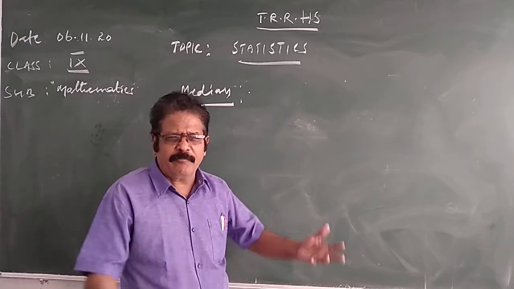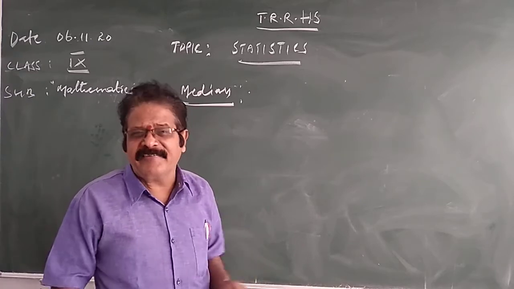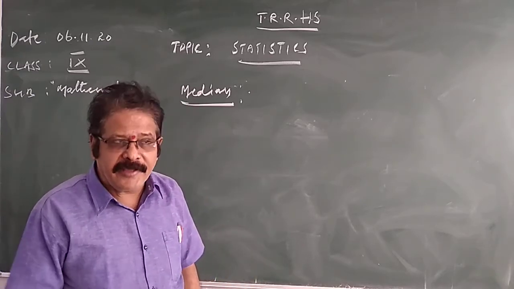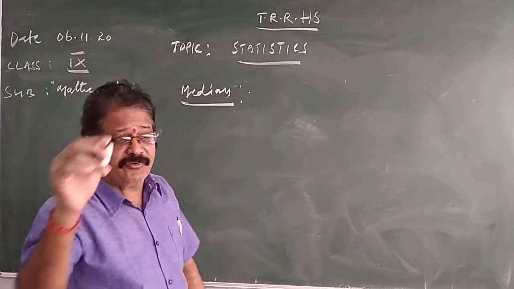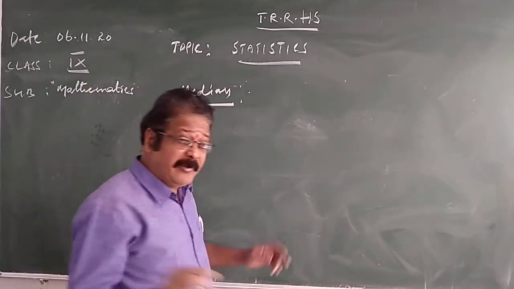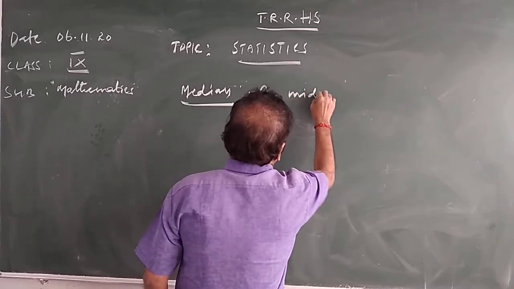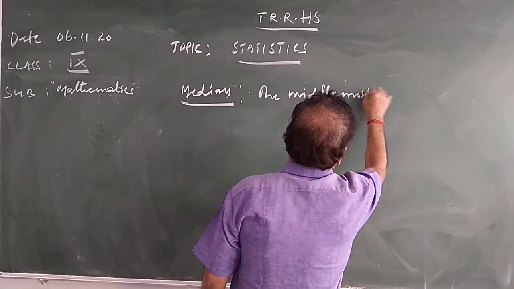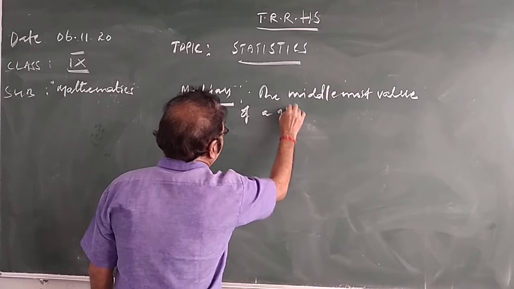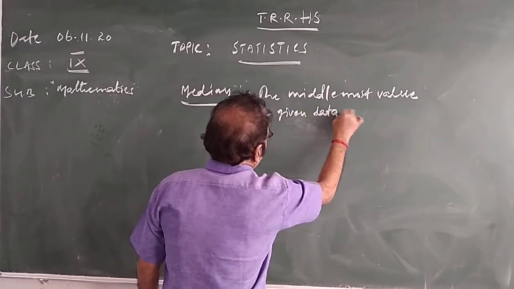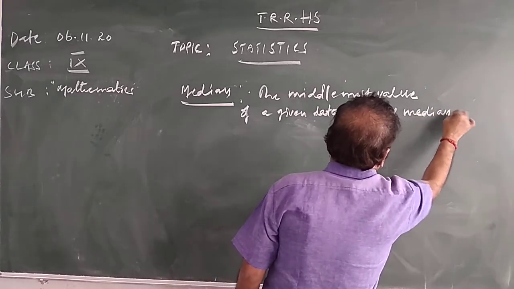The given data should be arranged in either ascending order or descending order. Then you can find the median. Suppose there are x1, x2, x3, x4, x5, x6 observations. The middlemost value of a given data is called the median.